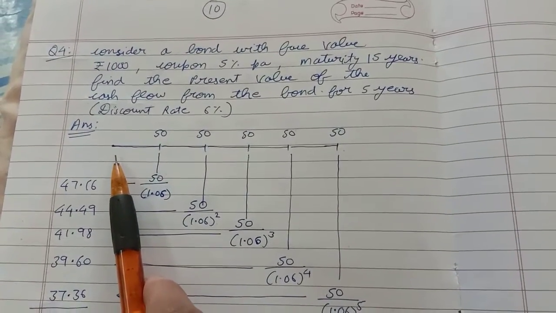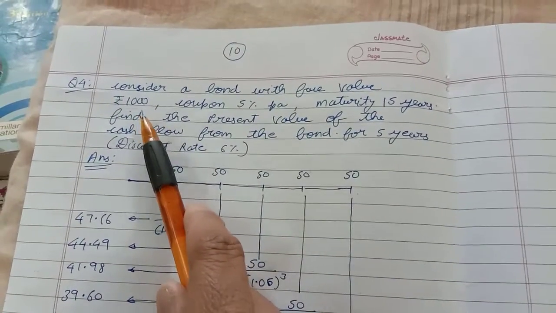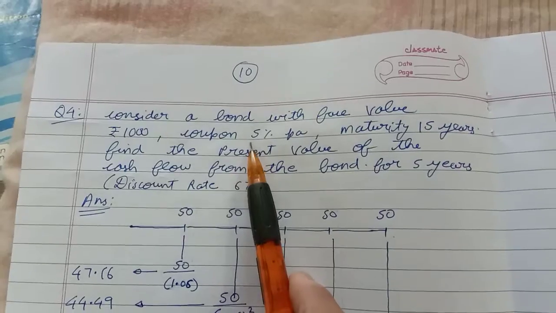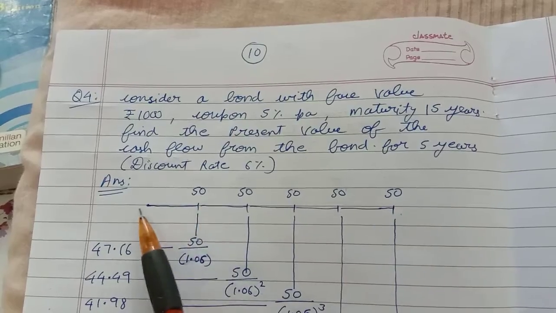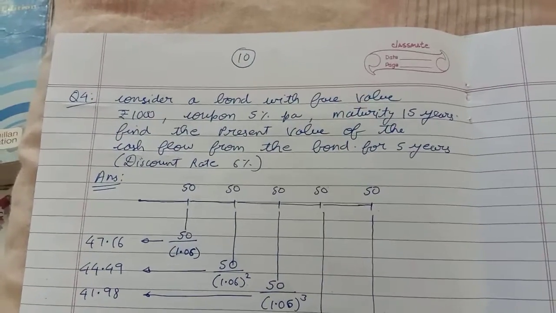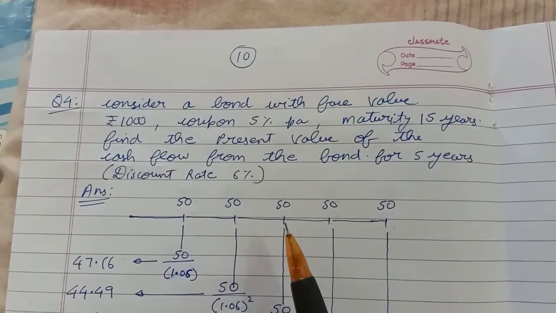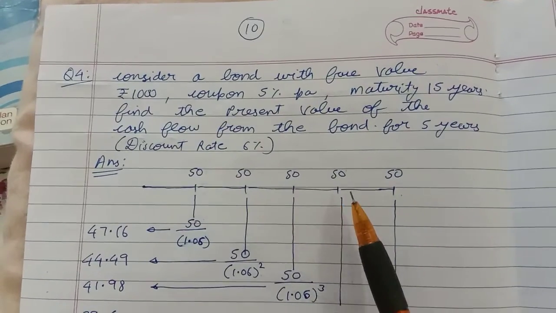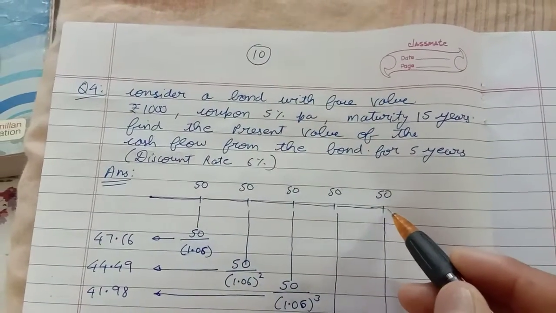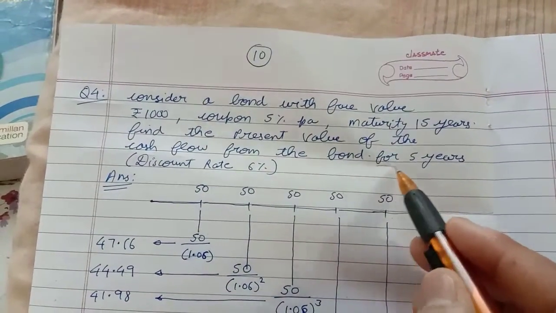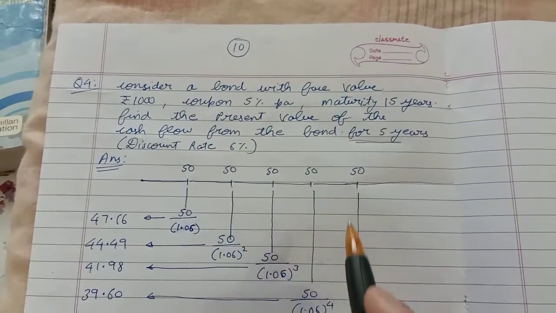I invested over here. After 1 year, what am I going to get? When you invest in a bond, 1000 rupees bond, you are going to get 5% per annum. So 1000 rupees, 5%, you will get rupees 50 at the end of the first year. At the end of the second year, again you are going to get rupees 50. At the end of the third year, rupees 50. At the end of the fourth year, fifth year, and actually this is going to continue further. But they have asked us to do this calculation for only 5 years, so I have put this for only 5 years.